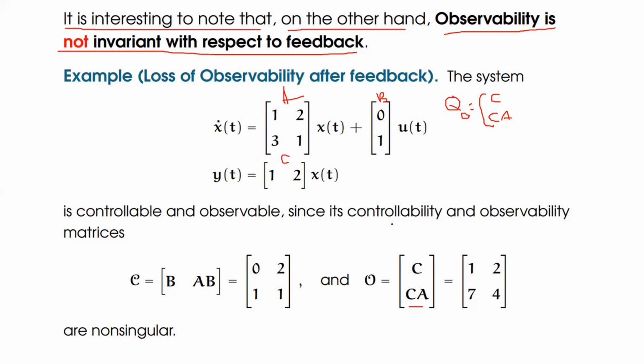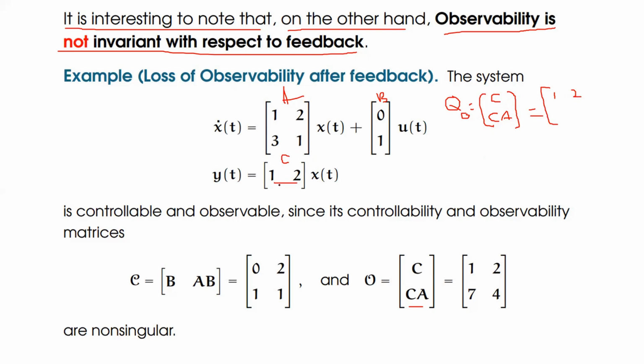After getting this composite matrix Q naught, the observability matrix Q naught is equal to C and C into A. Let us find the values of C and C into A matrix. So what is matrix C? It is 1, 2. What is the matrix multiplication C into A?